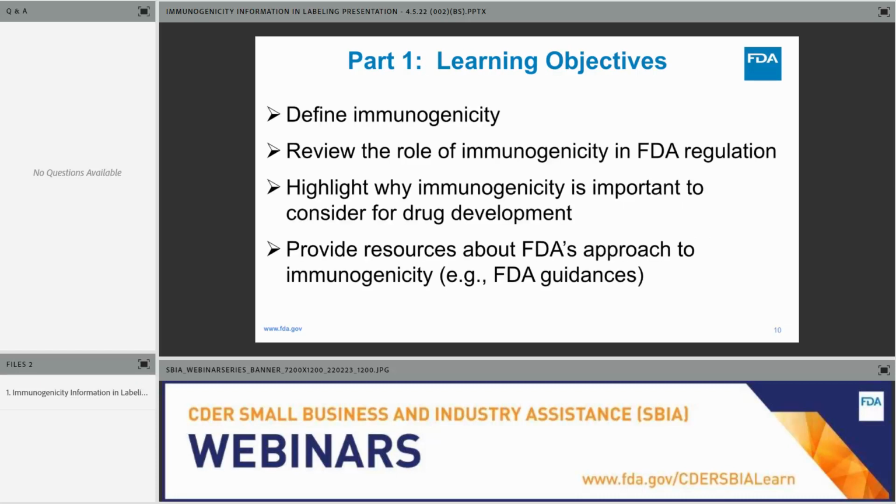So the learning objectives for this first part of the webinar are first to define immunogenicity, followed by reviewing the role of immunogenicity in FDA regulation. I'll then highlight why immunogenicity is important to consider in drug development. And finally, I'll provide the resources about FDA's approach to immunogenicity, specifically discussing current FDA guidance with immunogenicity relevant information.